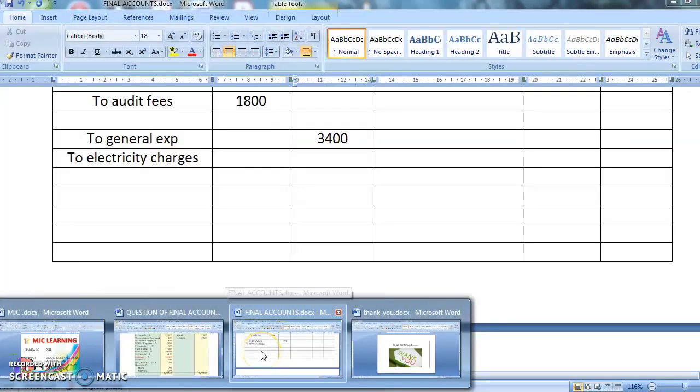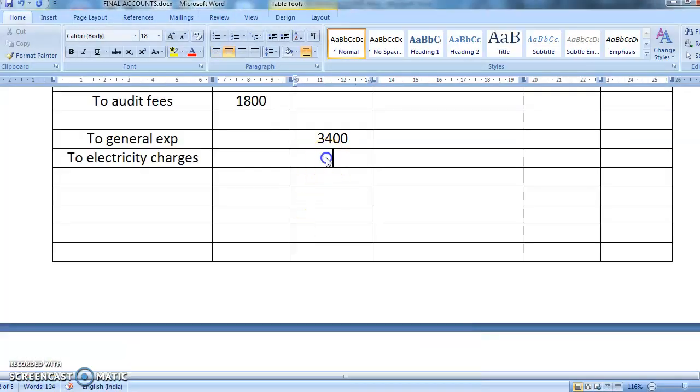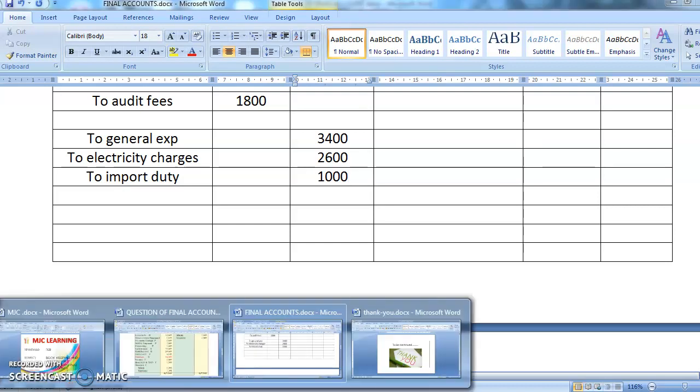Okay, so electricity charges 2,600. Then you had import duty, so to import duty. Yes, import duty was 1,000. Okay, import duty was 1,000.